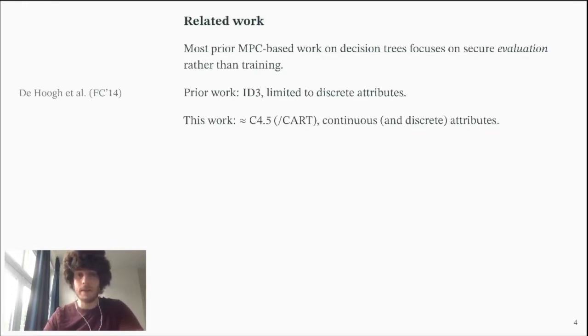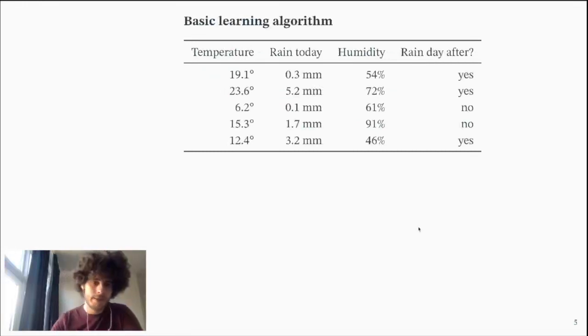But in practice, we often have continuous attributes. So we are interested in this. The clear algorithms for this are usually called C4.5 or CART, and we have a very stripped down version of this that we're going to develop into a secure algorithm. So this basic stripped down algorithm looks like this.